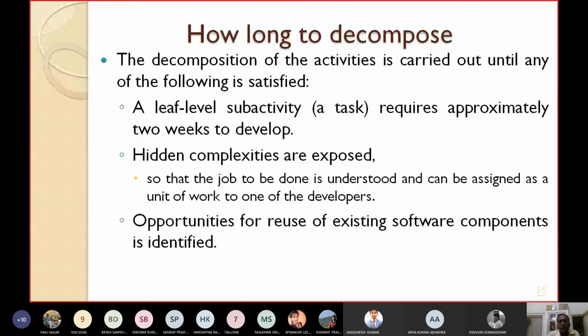Another condition for stopping this decomposition is this. The opportunities for reuse of existing software components are identified. You have already developed a similar type of thing earlier and you want to reuse it. So go on decomposing the project till you identify the opportunities for reusing the existing software components for this present project. Then you can stop the decomposition process. So if any of the 3 criteria is satisfied, you can stop your decomposition process.